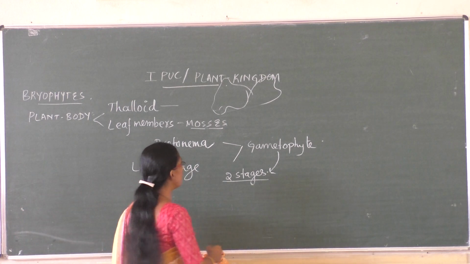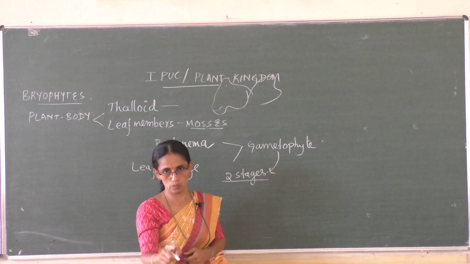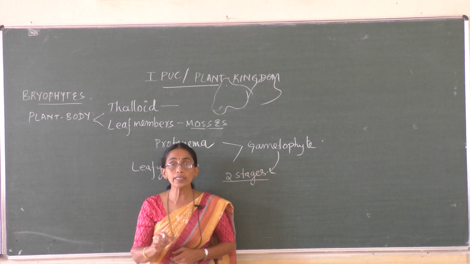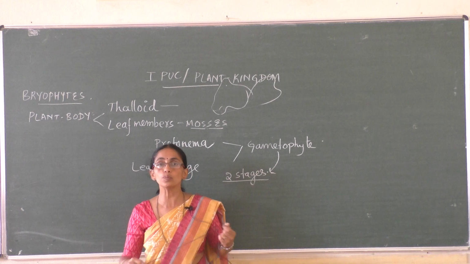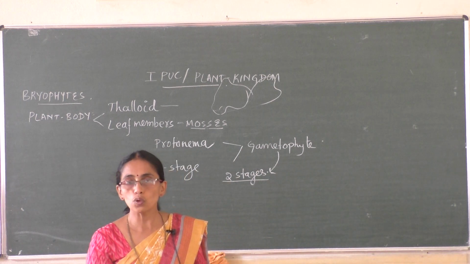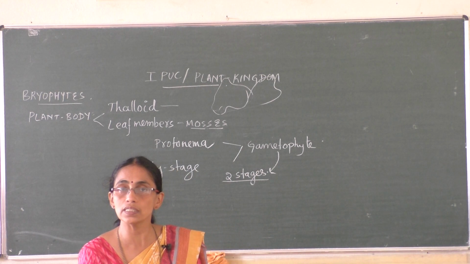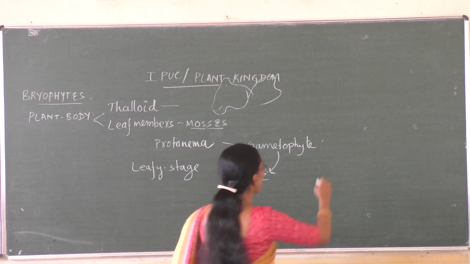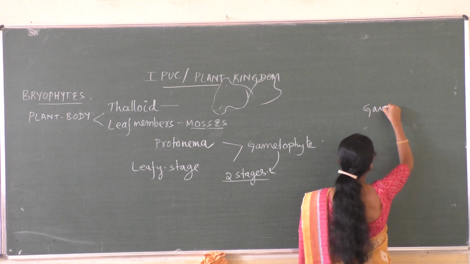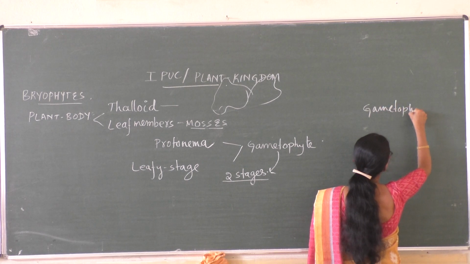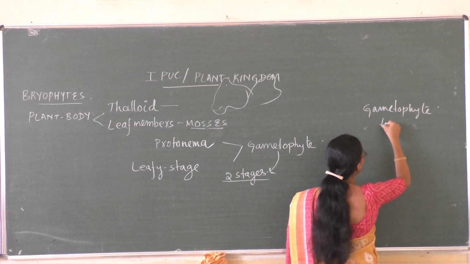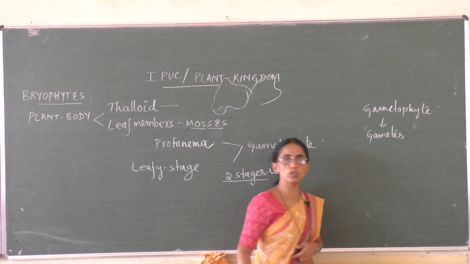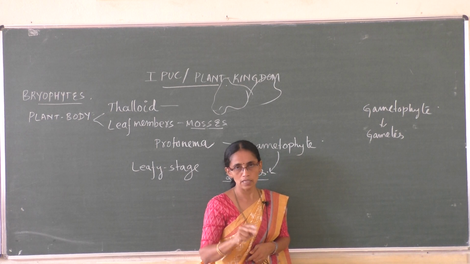In bryophytes, gametophyte gives sporophyte, and sporophyte gives gametophyte. The gametophyte is the one which has the capacity to produce gametes, and the sporophyte is the one which has the capacity to produce spores. The gametophyte produces male gametes and female gametes.